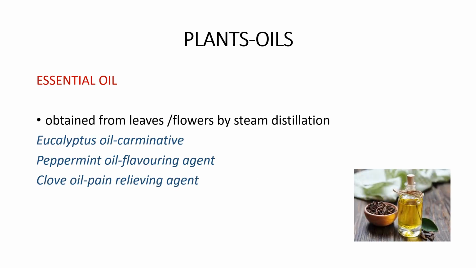Oil is a plant product which is used for medicinal purposes. You have different types of oil. Essential oils are obtained from leaves and flowers of the plants by steam distillation. You know these oils, right? Eucalyptus oil is used as a carminative. Peppermint oil is used as a flavoring agent. Clove oil is used as a pain relieving agent. So these are plant products, especially oil, which is used for medicinal purposes.